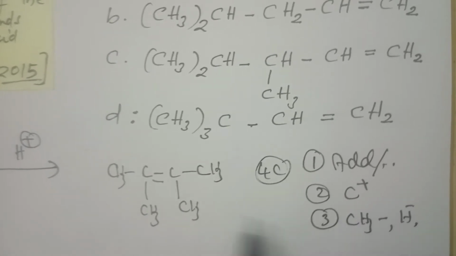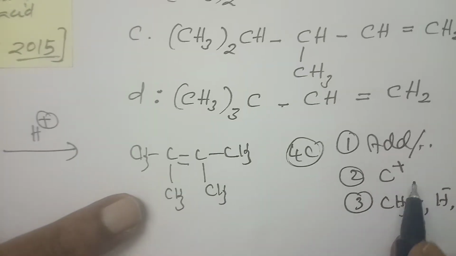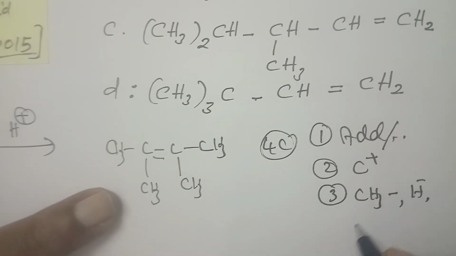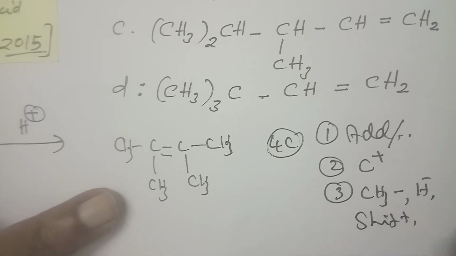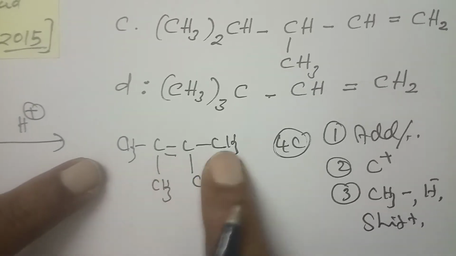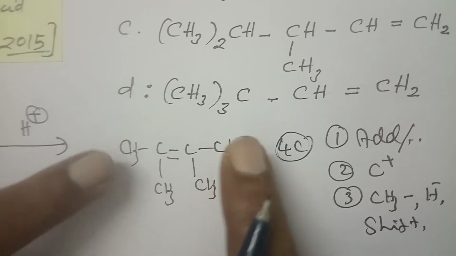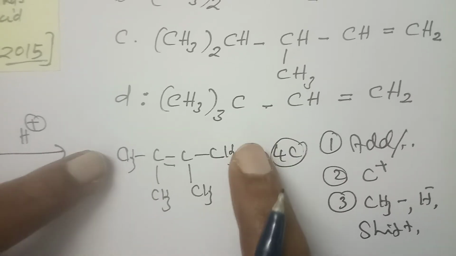In the main chain we have only 4 carbons. As I already told, there will be methyl shift and hydride shift, but because of the shift we cannot have any change in the main chain. So I want a main chain with 4 carbons.